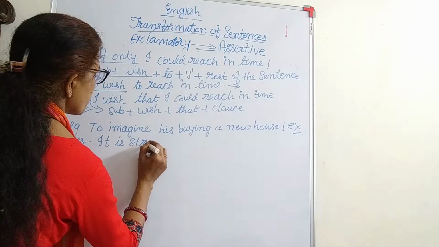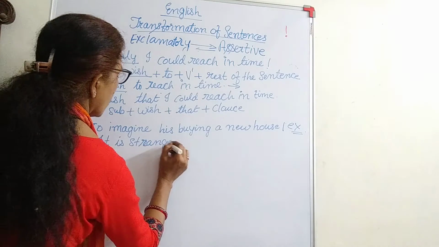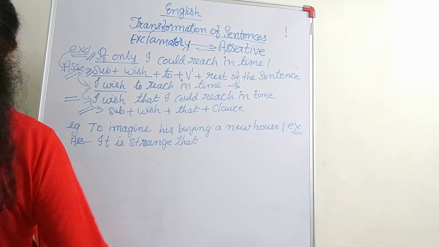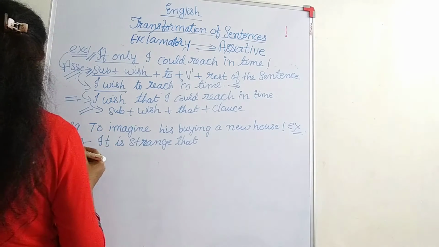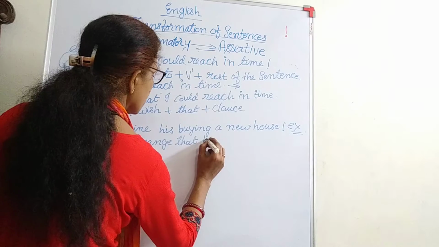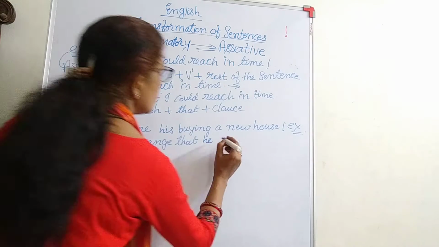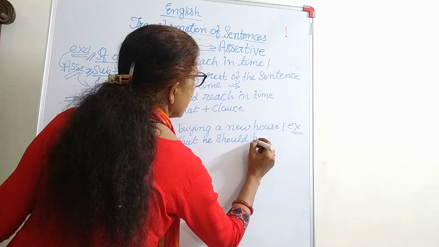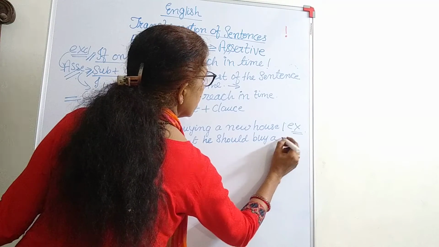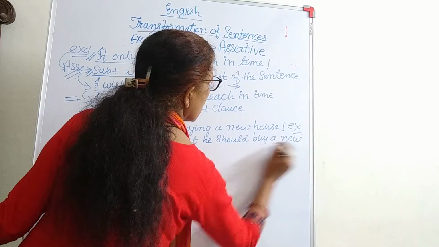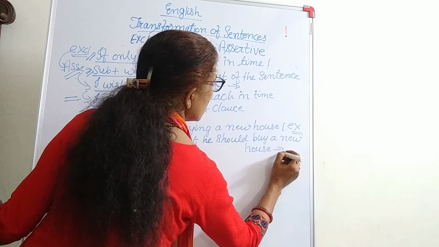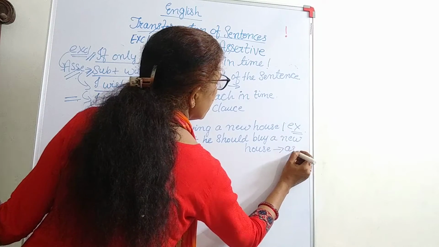It is strange that he should buy a new house.